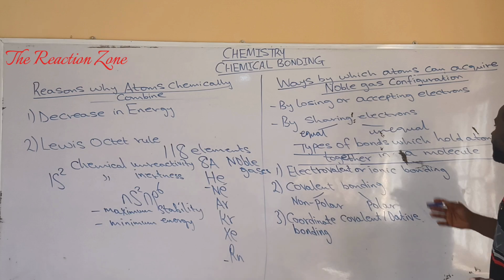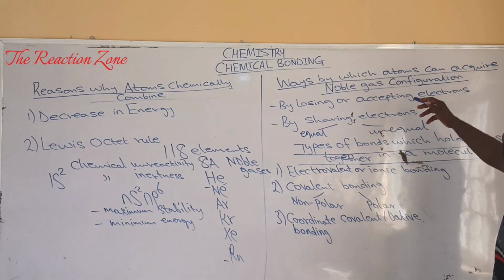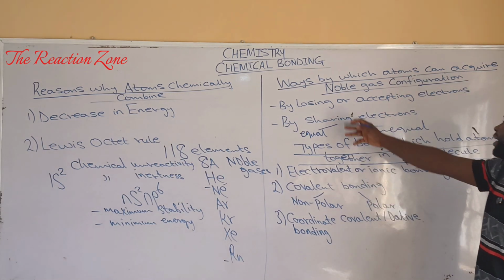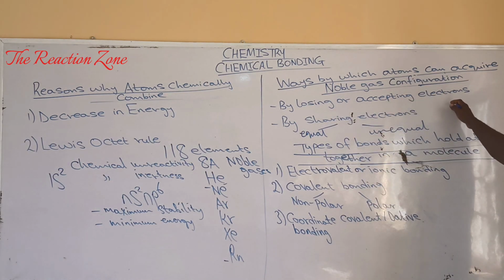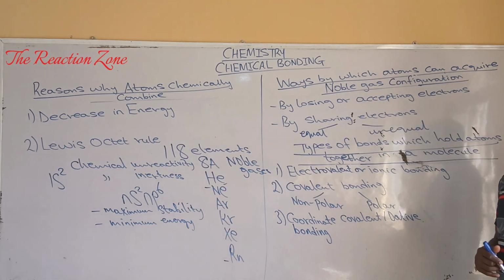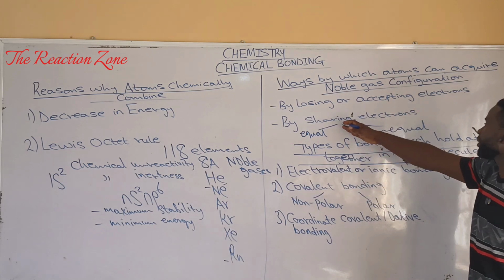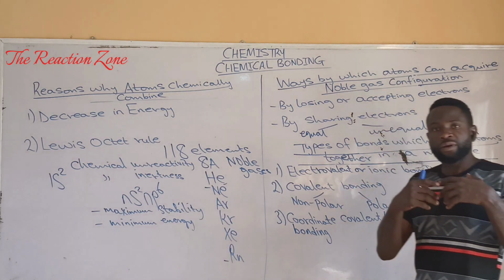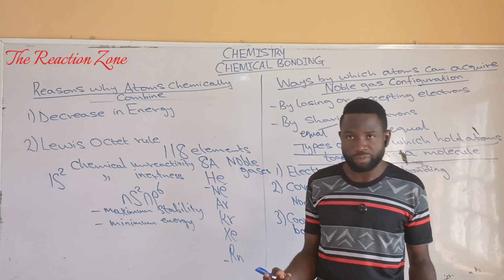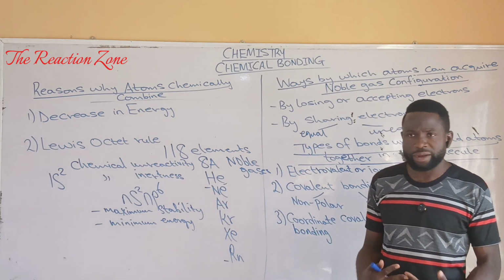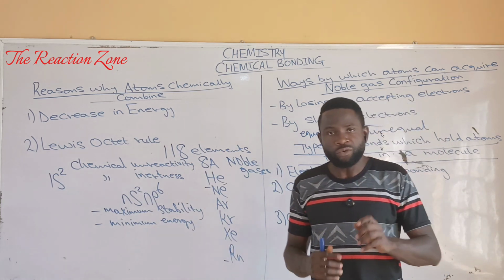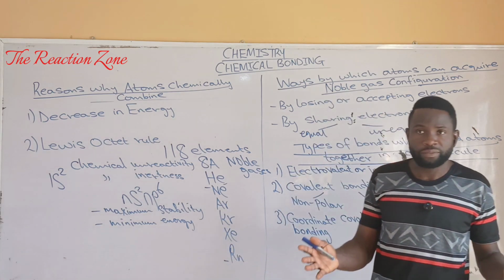Now, there are 2 ways by which atoms can acquire noble gas electronic configuration: either by losing or accepting electrons or by sharing electrons. When it comes to sharing electrons, the bonding atoms may donate equal number of electrons for sharing, or you have a situation where only one of the bonding atoms donates an electron pair, which is then shared between the bonding atoms.